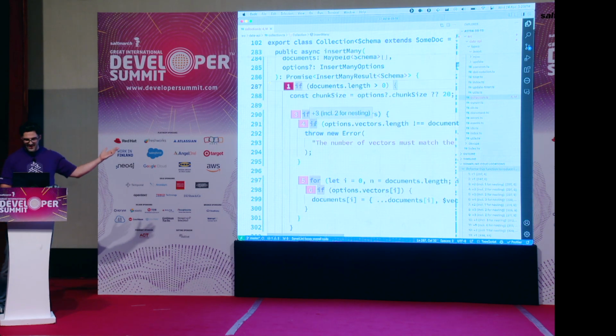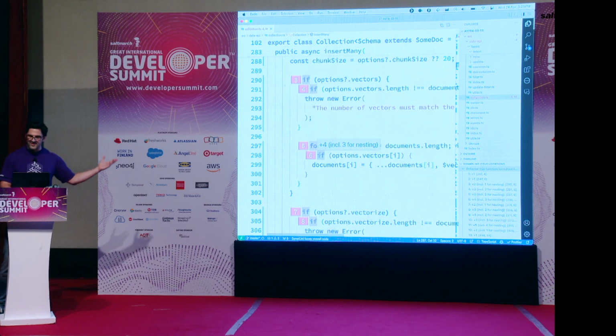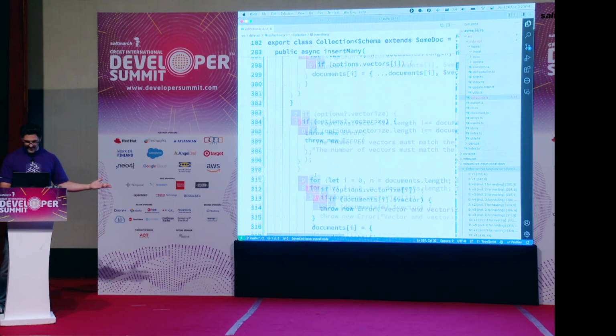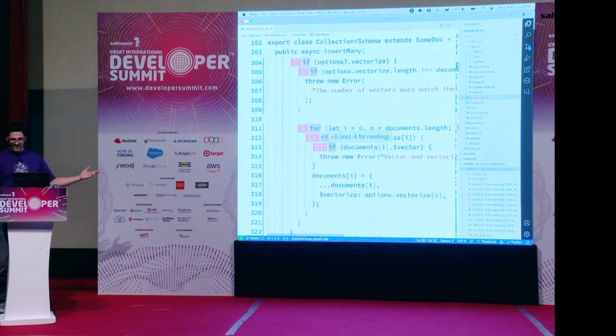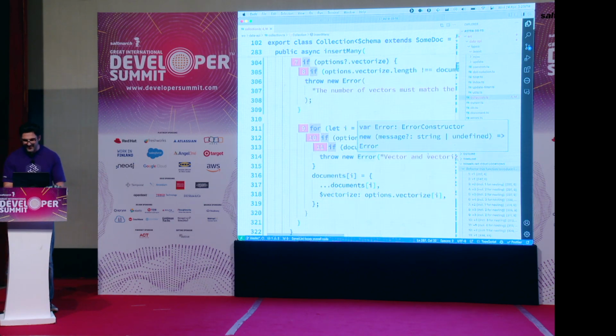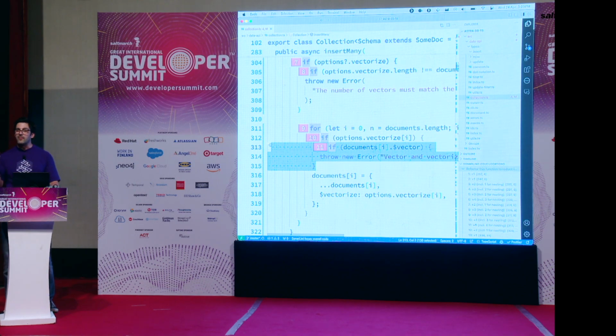This one is now +3. We eventually get to +4, which is, yeah, it's nested 3 times. Do we get a +5? Yeah, maybe. Yeah, +5. Cool. So right here at this point, I've got way too many things that I'm trying to think about.